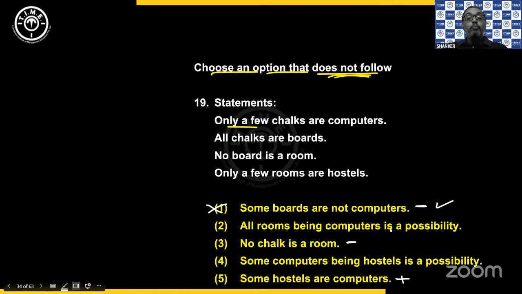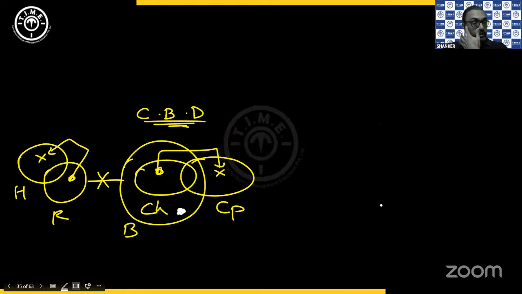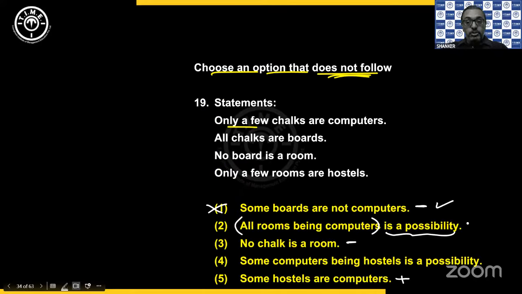The next, all rooms being computers is a possibility. All rooms inside computers. Can I take the complete room inside computers? Yes, you can, because H and R are two separate circles given here. If I take the complete R inside CP, then H can come partially overlapping with CP also. No problem. As long as R and B don't touch each other, you can do it. So it is definitely possible. So it follows. So not an option.